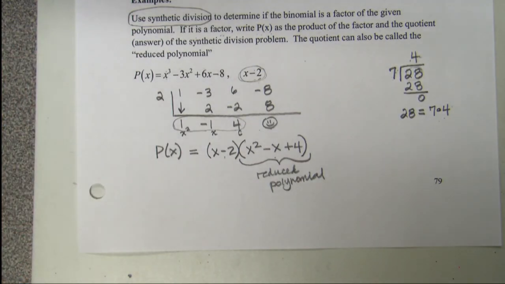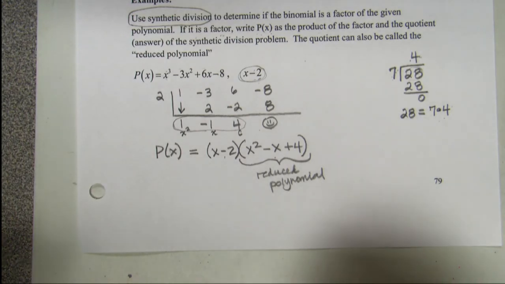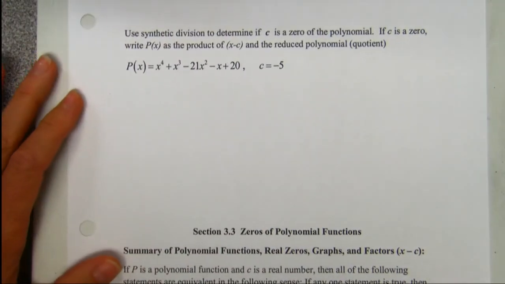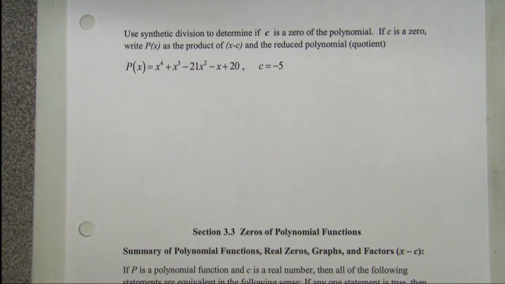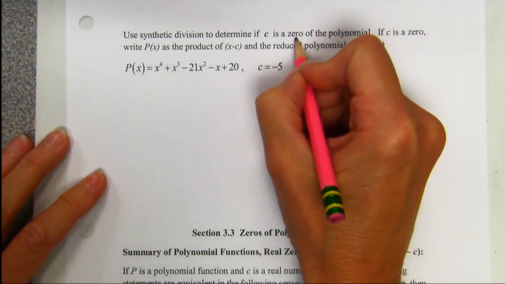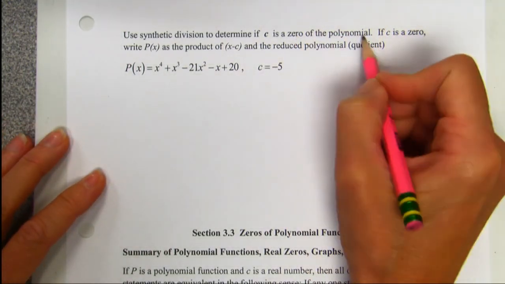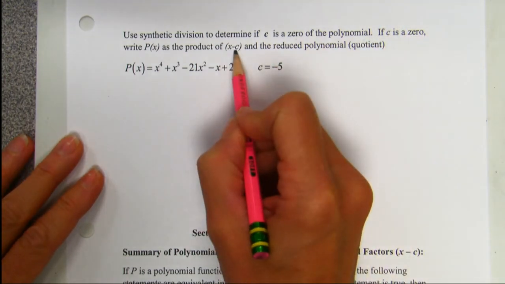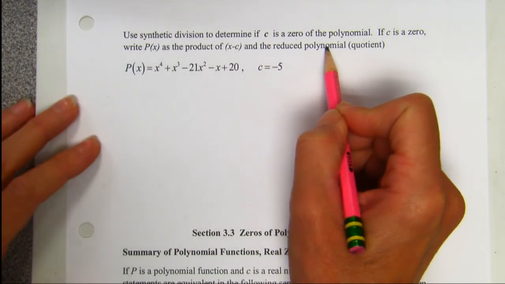So you can take your answer and write it as a product of the factor and the reduced polynomial. Let's do one more and see if everything gets clarified. And if not, I will be happy to take your questions. All right, use synthetic division to determine if c is a 0. They changed some language. c is a 0 of the polynomial. If c is a 0, write P of x as the product of x minus c and the reduced polynomial.